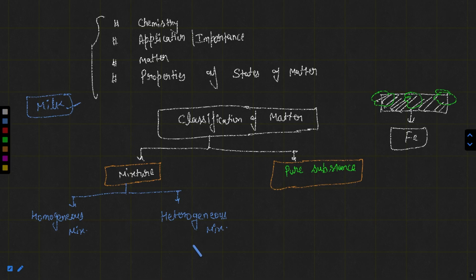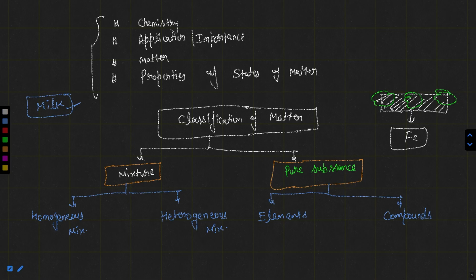First is homogeneous mixture and second is heterogeneous mixture. Pure substances are also two types: elements and compounds. Now I want to give the definition of each and everything. What are elements? What are compounds?